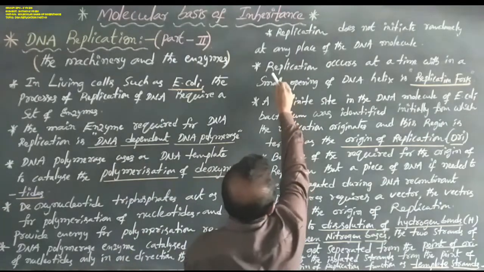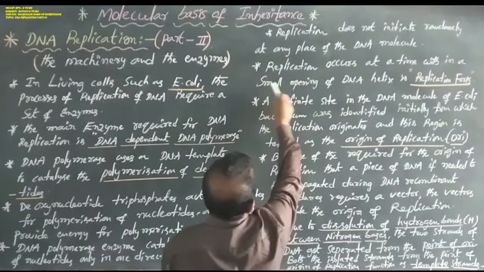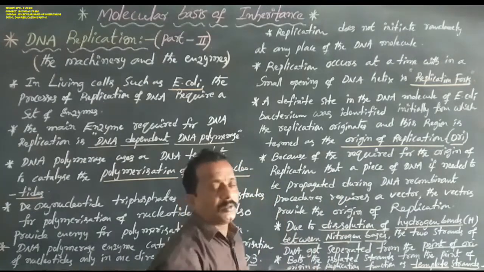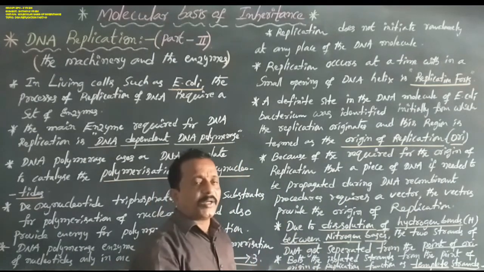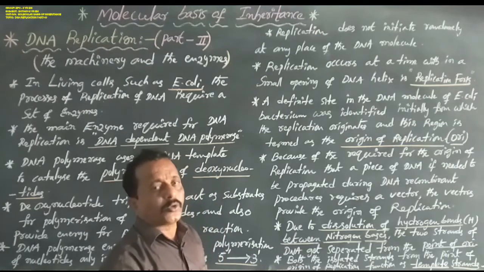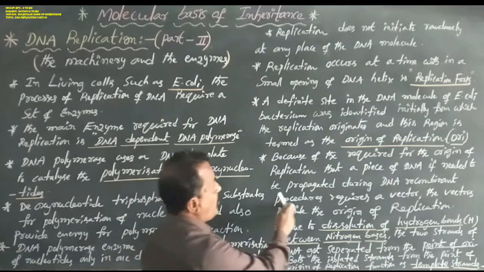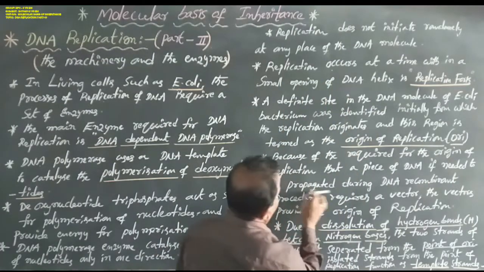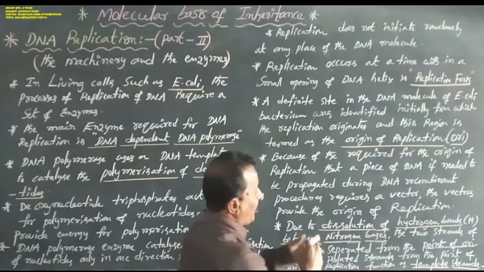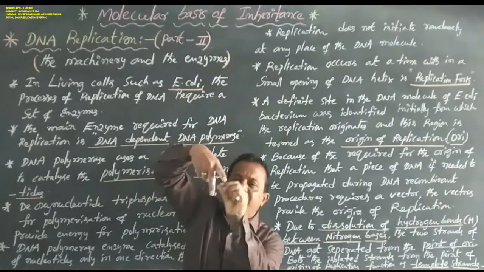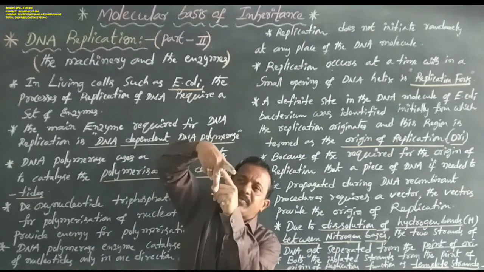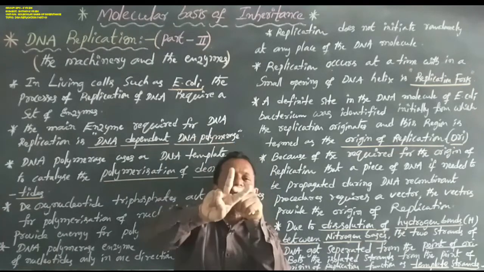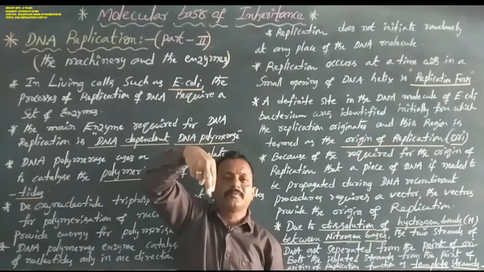So dear students, replication occurs at a time within a small opening of the DNA helix, called the replication fork. Already before, the classes described the replication fork and the origin of replication. This is a DNA. At a time, a small opening of the DNA helix is called the replication fork.